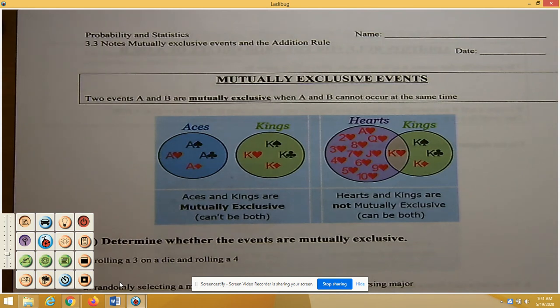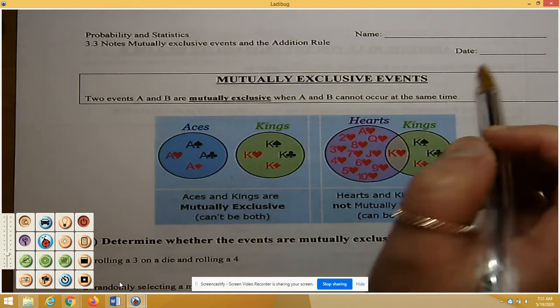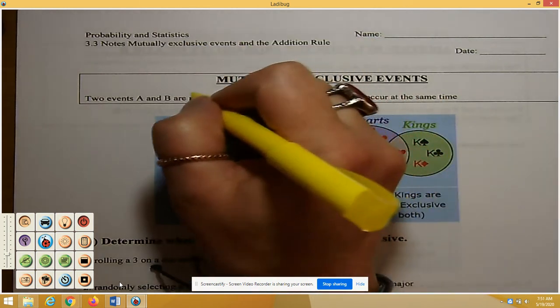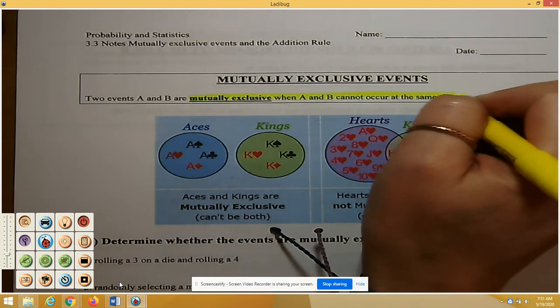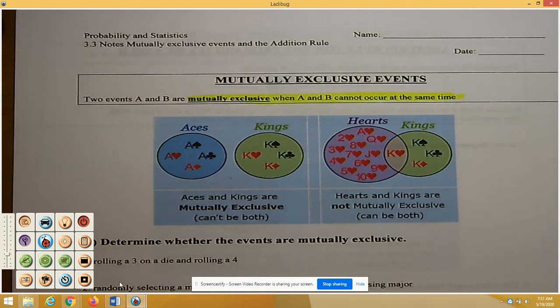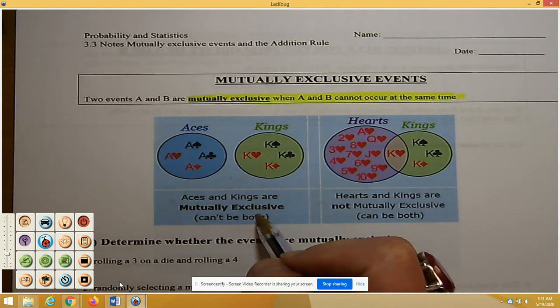In this video, we're going to look at mutually exclusive events and the addition rule. Mutually exclusive events occur when events A and B cannot occur at the same time. So basically, if two events are mutually exclusive, they do not overlap. In this example here, aces and kings are mutually exclusive.